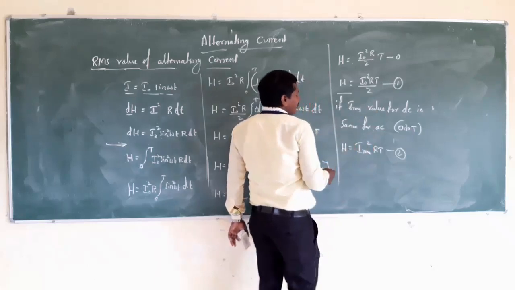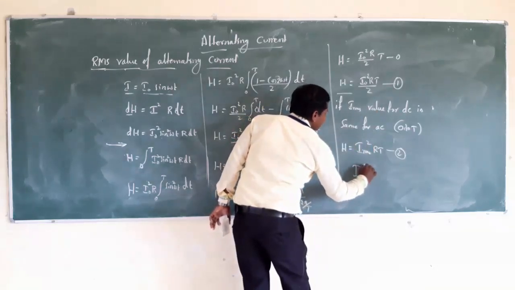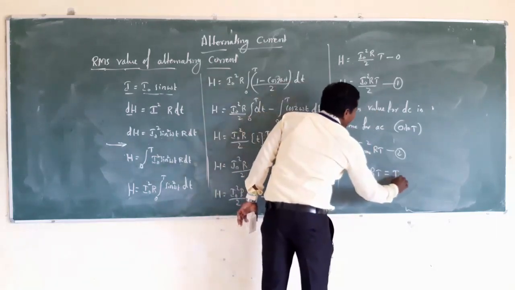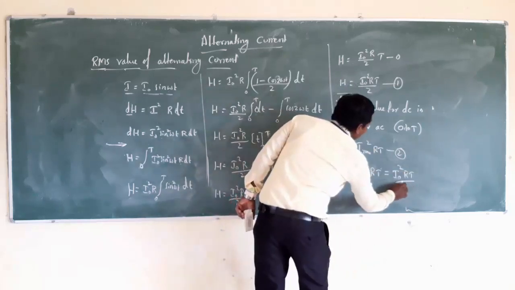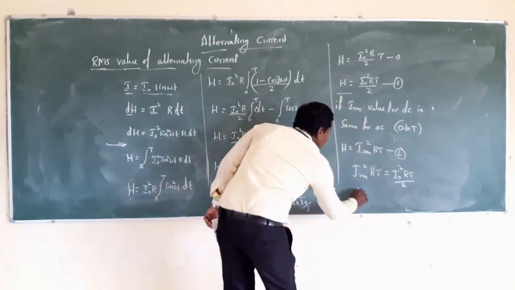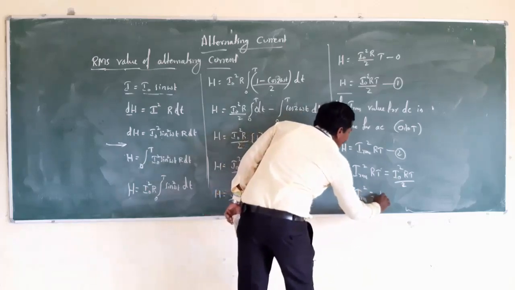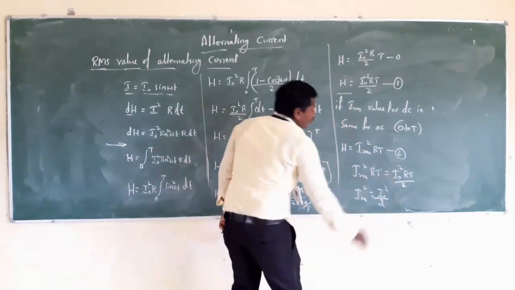From equation 1 and equation 2, this can be written as IRMS square R into T, which is equal to I naught square R into T divided by 2. Therefore, IRMS square is equal to I naught square divided by 2.